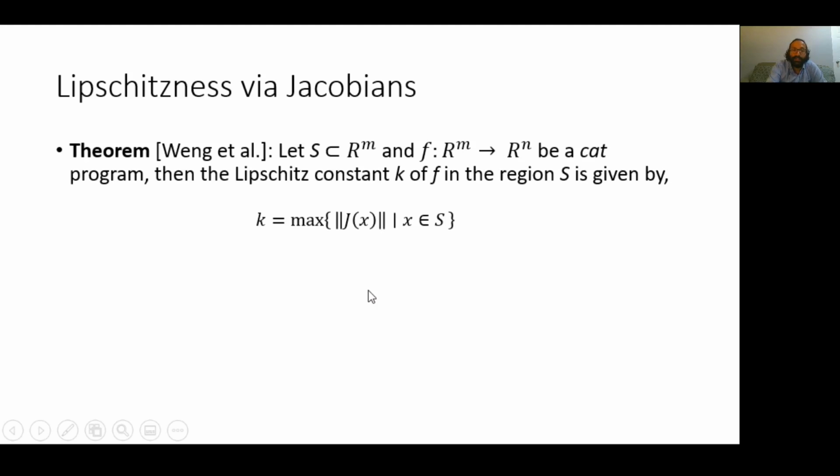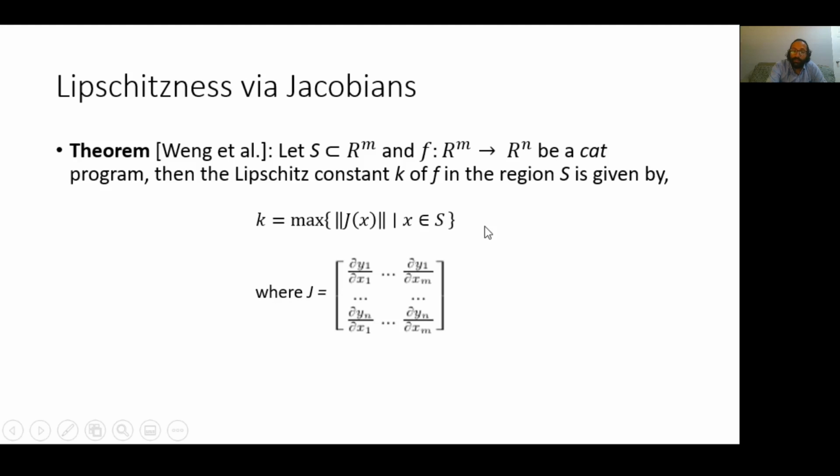This result says that given some input region S and some function f from Rn to Rn, where f can be represented by a pcat program, the Lipschitz constant k of f in the region S is given by the maximum of the operator norm values for the Jacobians of f in S, where the Jacobian is the counterpart of the gradient for vector-valued functions. In other words, the Jacobian of f at x is a matrix where each element is a partial derivative of f at x.